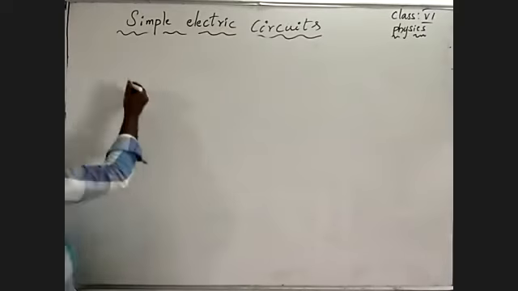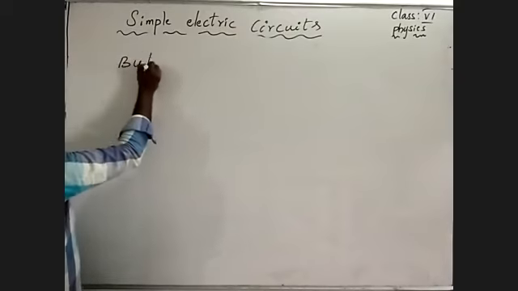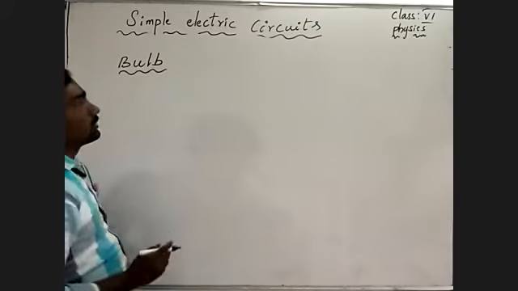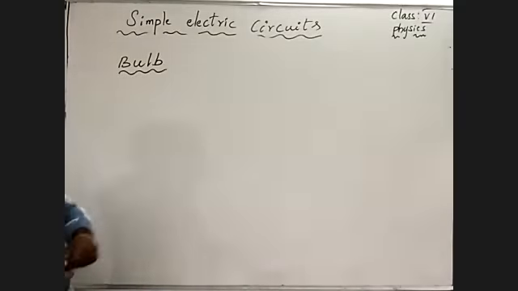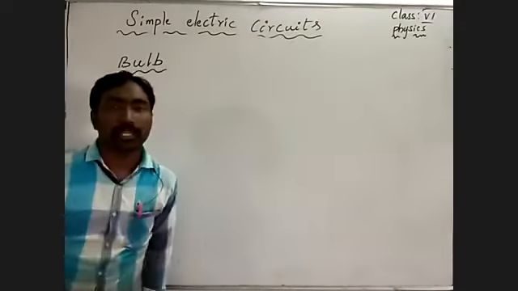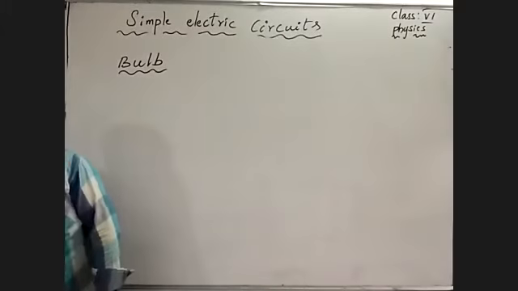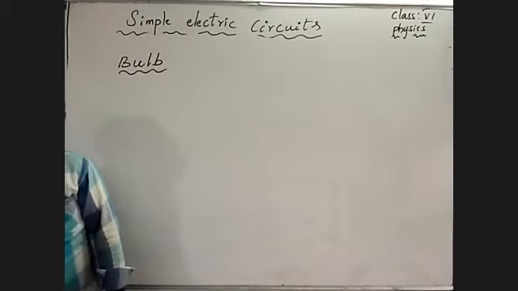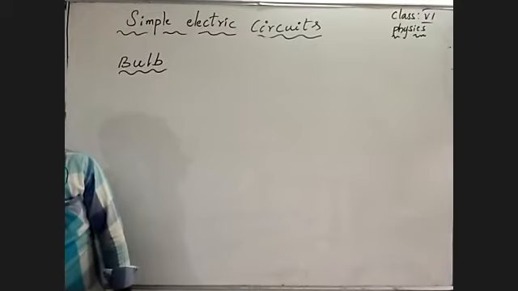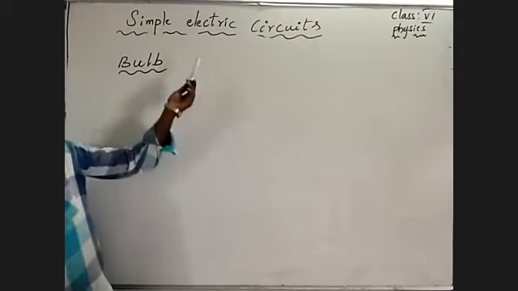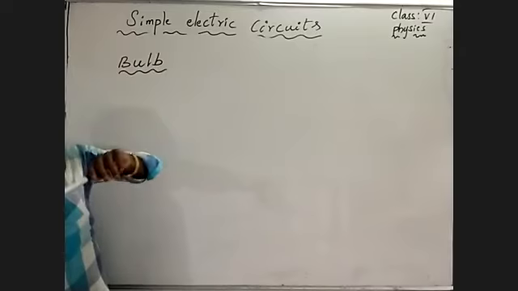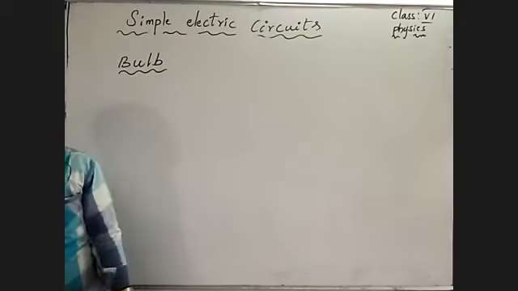Then let's talk about the bulb. Because we have to learn about how to make an electric circuit, we must know what electrical appliances are utilized to make the electric circuit.